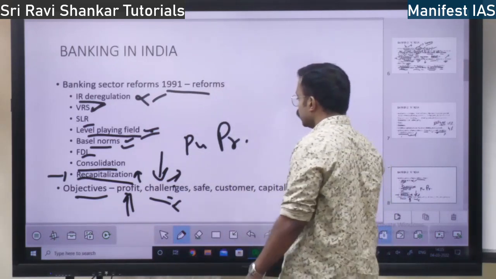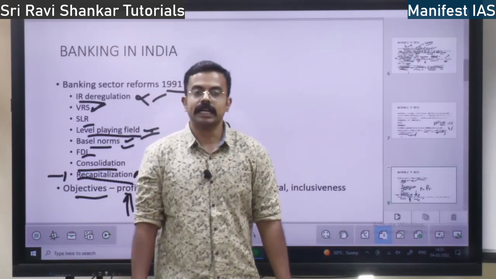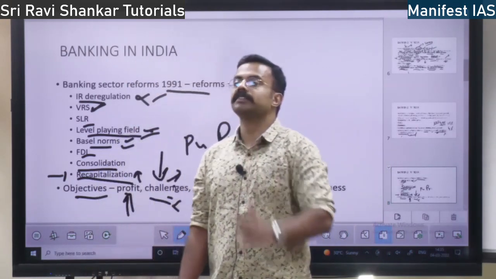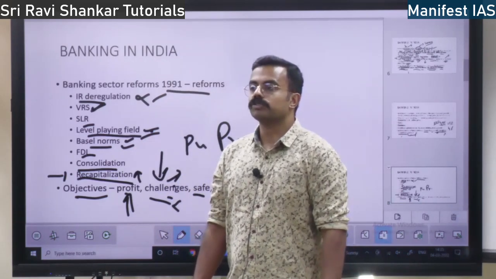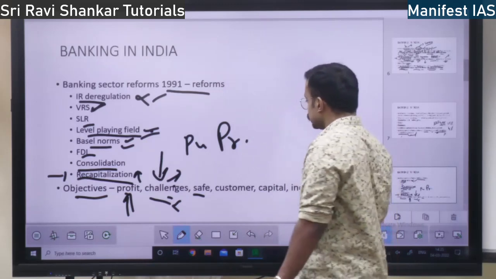That is the objective. Next, banking operations were made safe. Post 1991, banking operations got safe. There was no fraud in the banking operations. People did not lose the money unnecessarily.